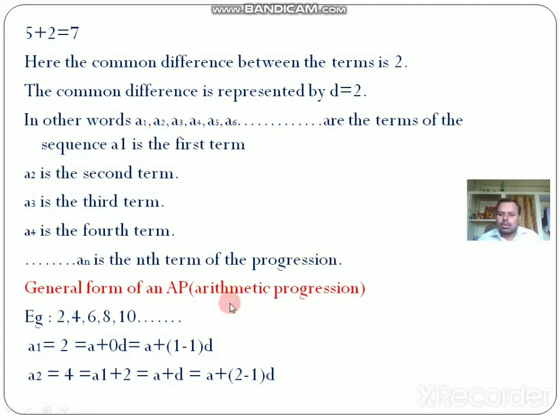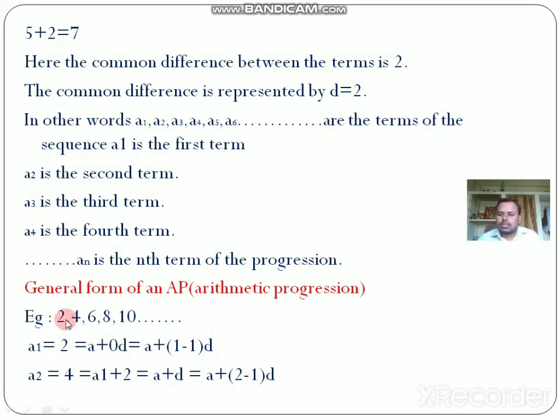Okay, I will move to the general form of an AP. So how to get the general form of an AP? First let us consider an arithmetic progression 2, 4, 6, 8, 10, etc. So this is an infinite sequence. So I will consider this infinite sequence now.